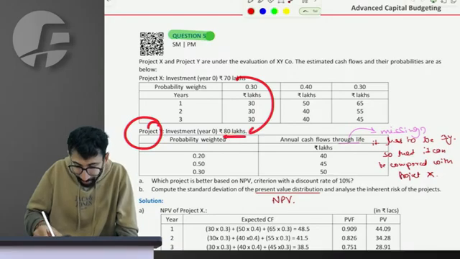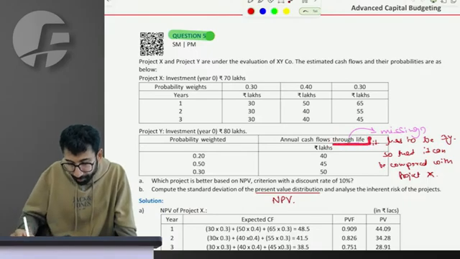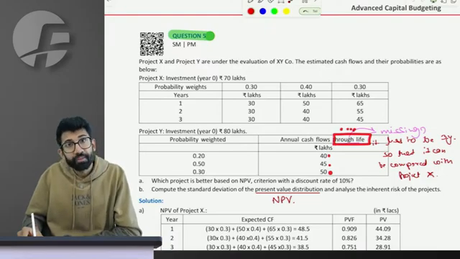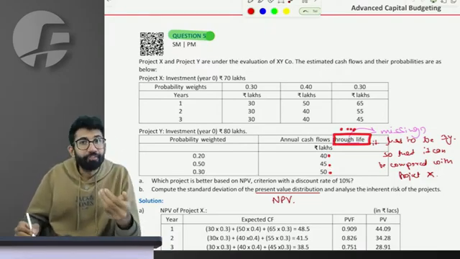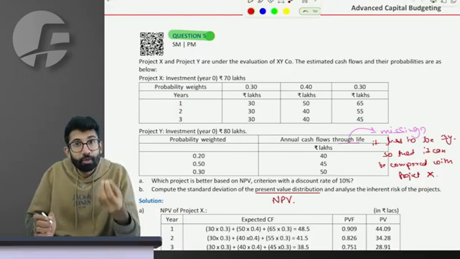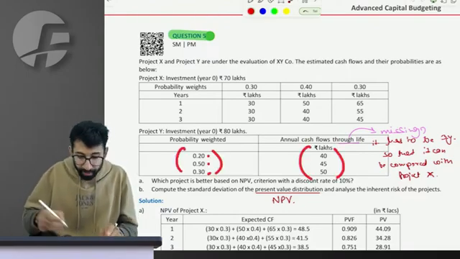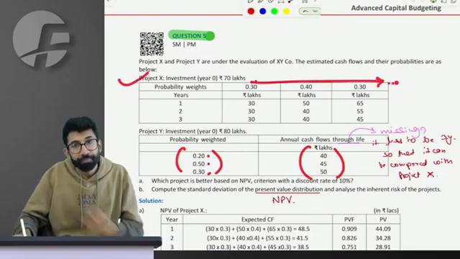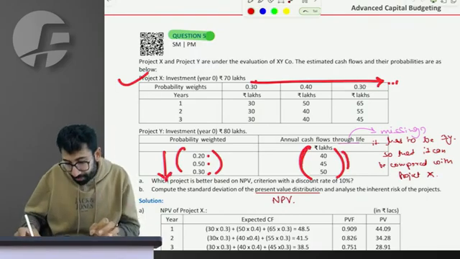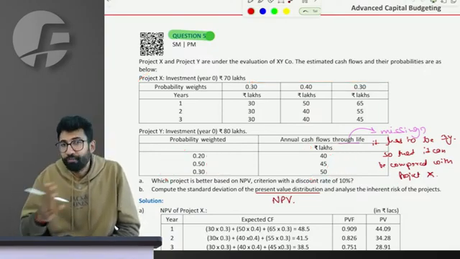There's another project which will have a higher investment of 80 lakhs, and the cash flows I will have throughout its life will be 40, 45 and 50 lakhs. I mean to say every year I will have the same cash flow, because we have not been given the year-wise cash flow distribution. Please observe the difference. Every year I will have this cash flow, the probability of which is 20, 50, 30. In the earlier table, the probabilities were given horizontally. Now the probabilities have been given vertically, which means in the same year I'll have these possible cash flows with these probabilities. What is the life? If the lives of the two projects are different, they are not comparable.